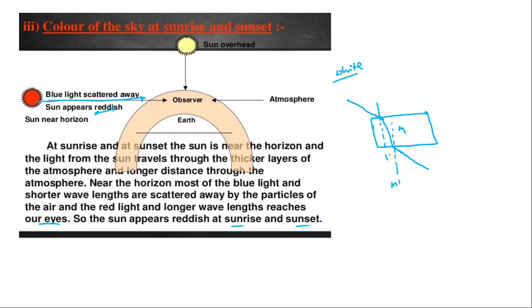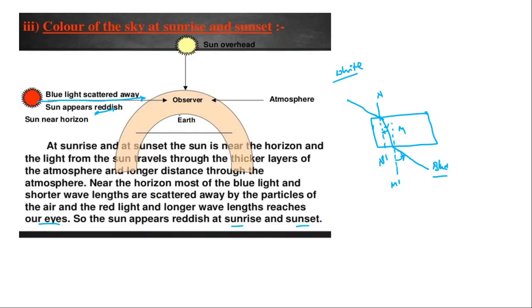This is M, M dash, N dash, N. If you imagine, these two are the normals. In the first incidence, when it enters the denser medium, it will bend towards the normal. Again, when it leaves the denser medium to the rarer or lighter medium, it will go away from the normal.